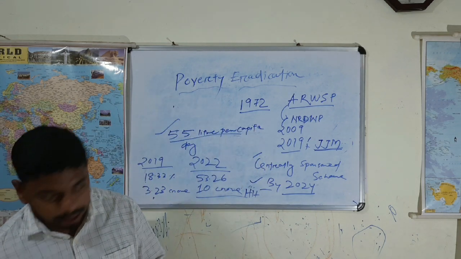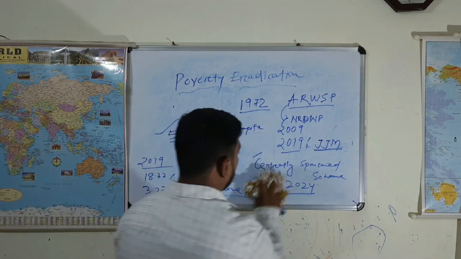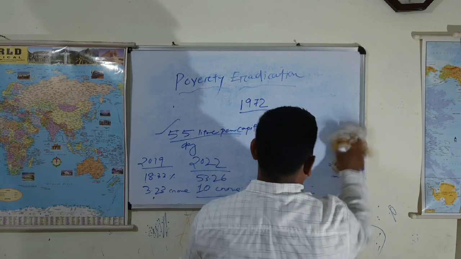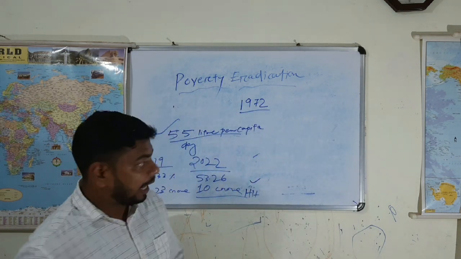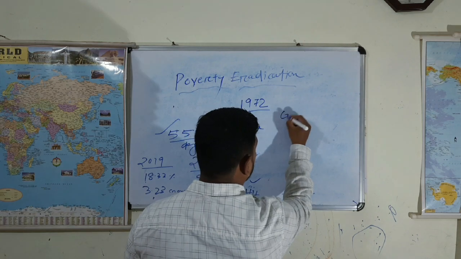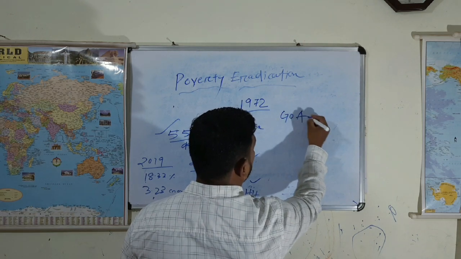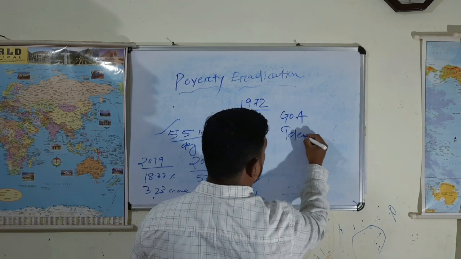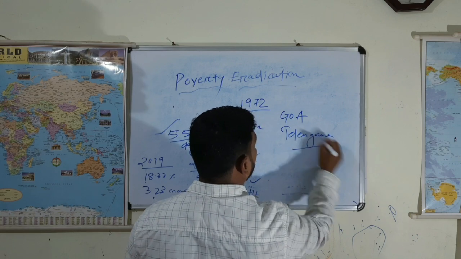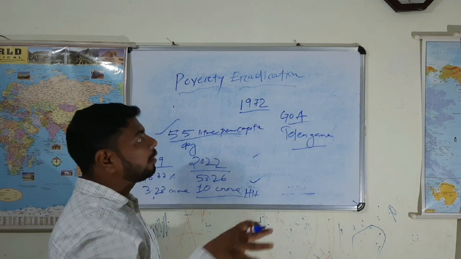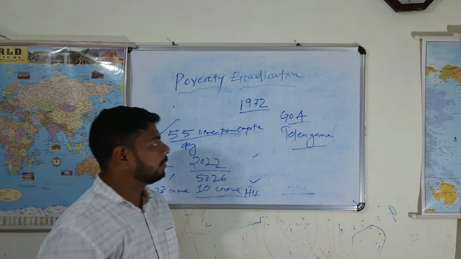Goa and Telangana have declared fully piped water supply state.